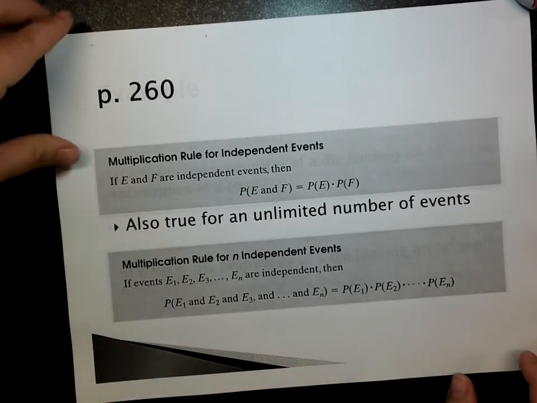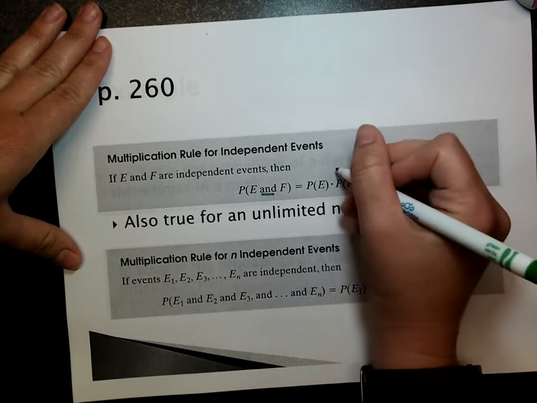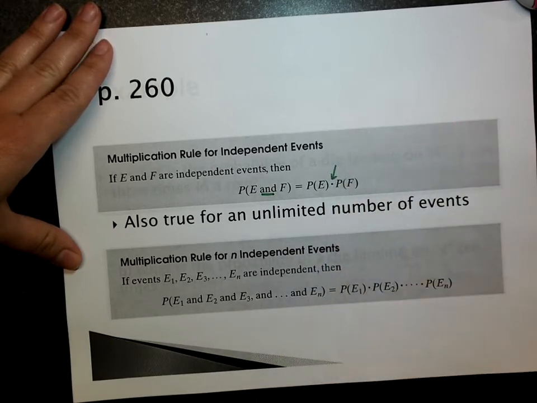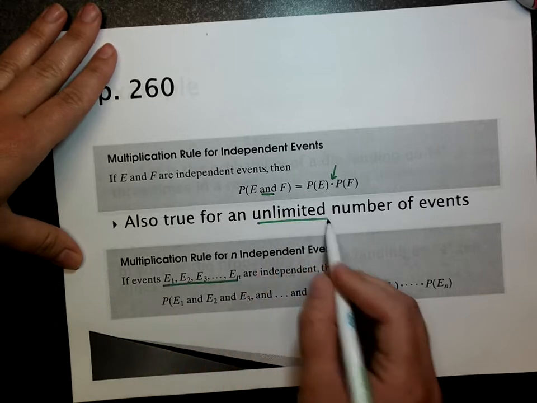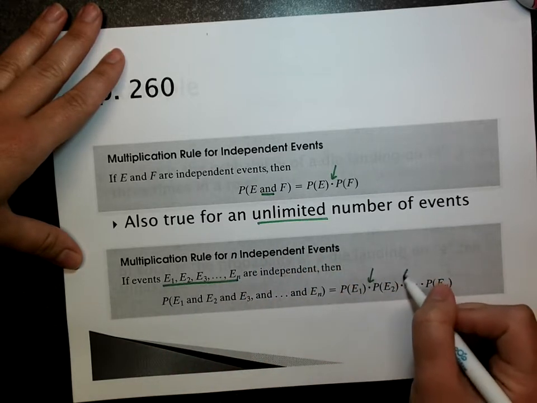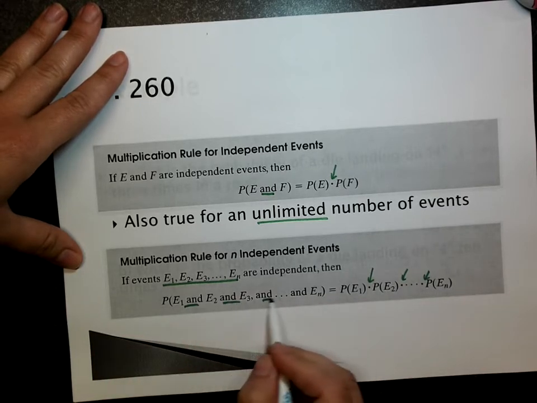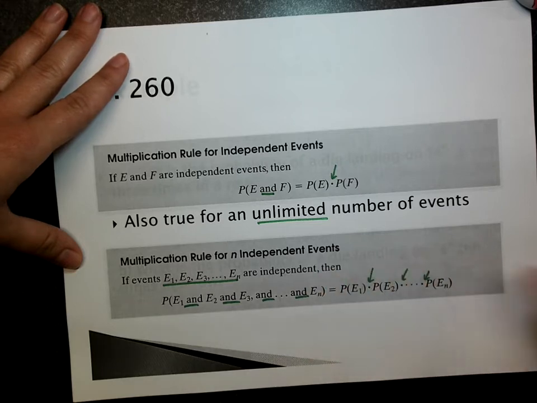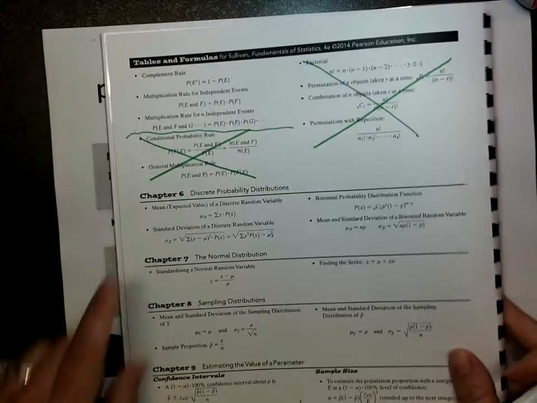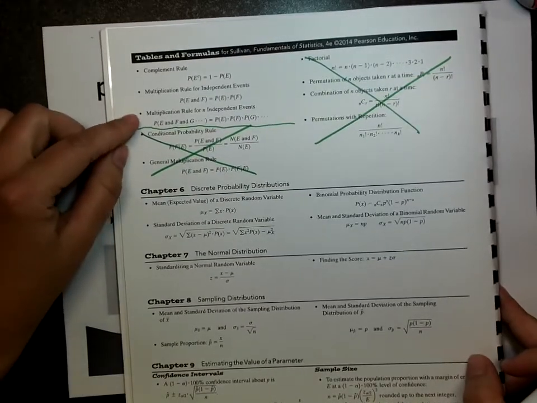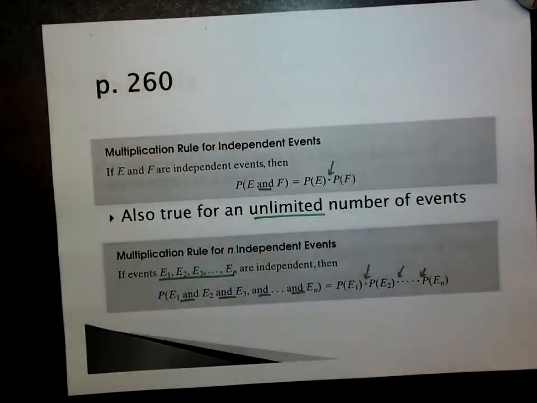So the multiplication rule for independent events: the probability of E and F is the probability of E times the probability of F. This could be true for a whole bunch of events, an unlimited number of events. You just multiply, however many events you have. If you want all these things to happen, you just multiply them all up. And these are both in your booklet. They say the same thing. This is for 2 events, this is for multiple events.